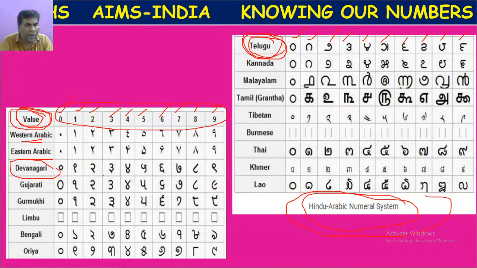In Devanagari Lipi also we can represent numbers like this: Gujarati, Gurmukhi, Limbu, Bengali, Oriya, Telugu, Kannada, Malayalam, Tamil, Tibetan, Burmese, Thai, Khmer, Lao. Like this, in different local languages, we can represent numbers. Okay.